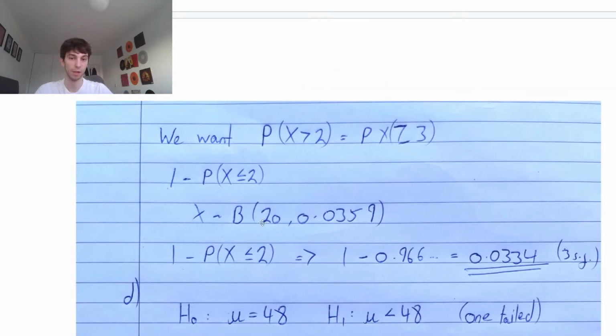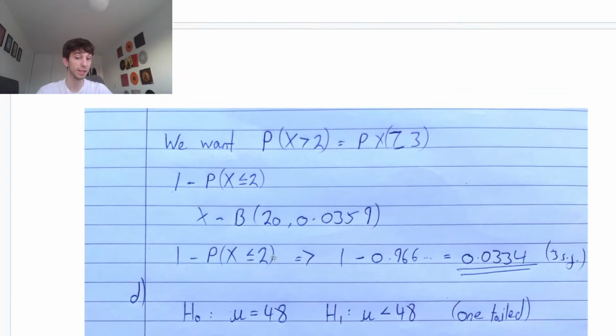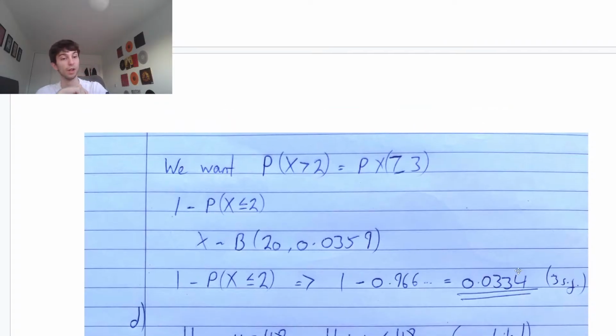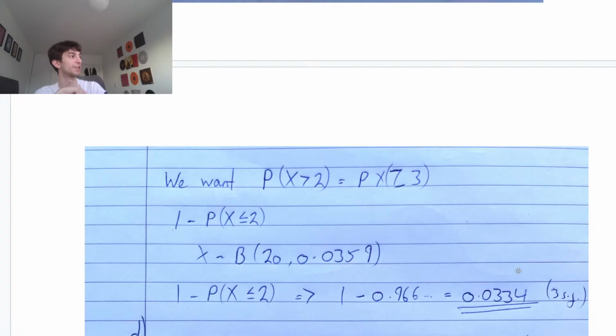Then plug it into your binomial CD for the probability that X is less than or equal to 2. Number of trials 20, probability 0.0359. This will give you 0.966. One take away this gives you 0.0334 to 3 significant figures. In this case, they did specify 3 significant figures.